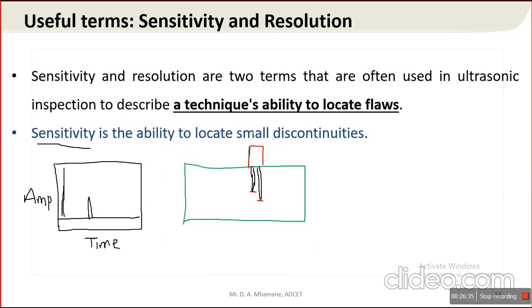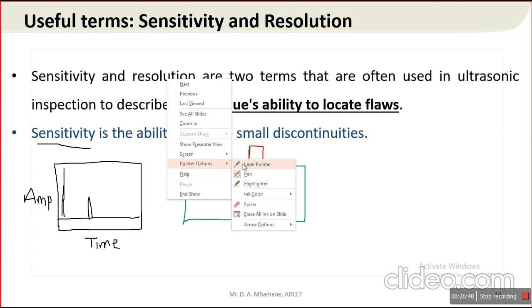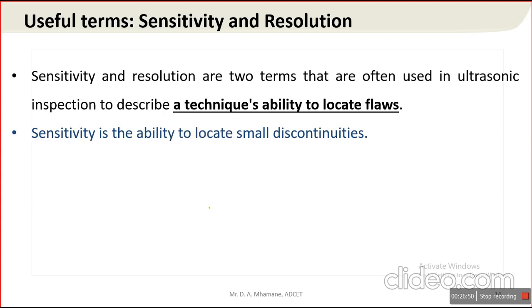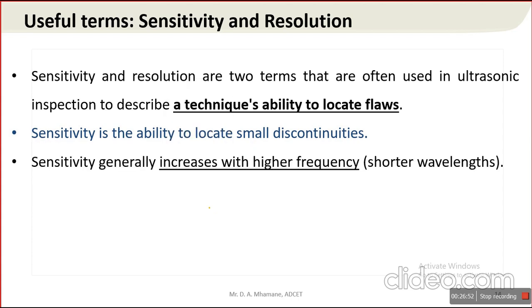Sensitivity means the ability to locate small discontinuities which are very near to each other. It is sensitivity. So sensitivity generally increases with higher frequency. So keep in mind, sensitivity increases with higher frequency.